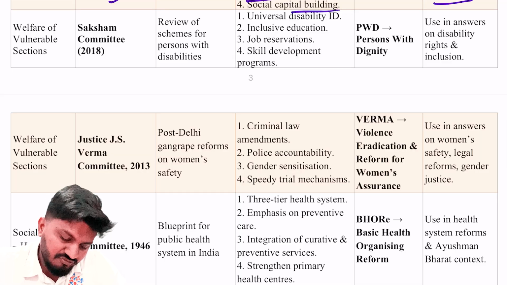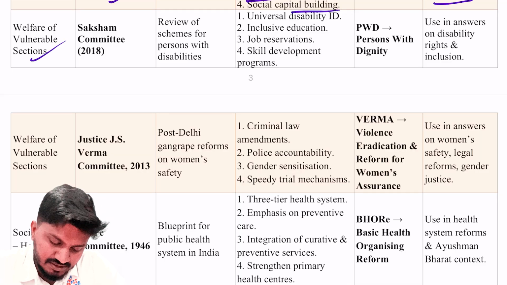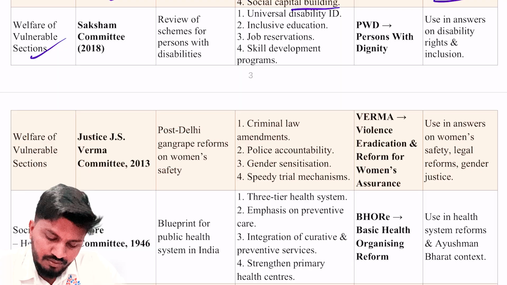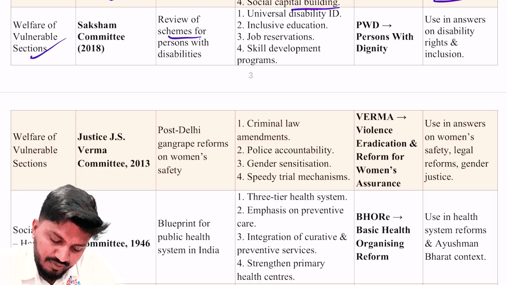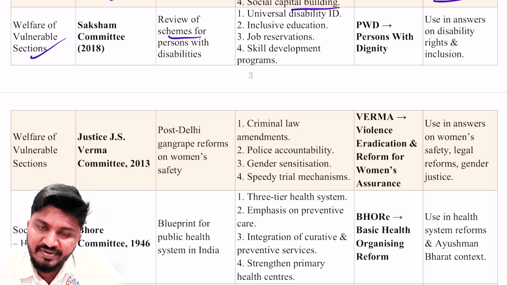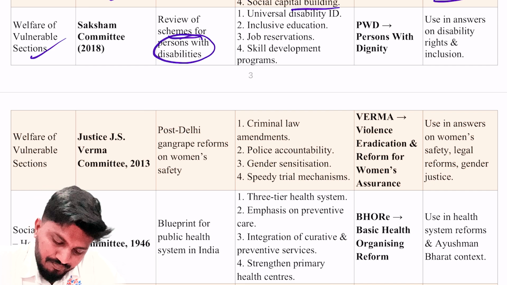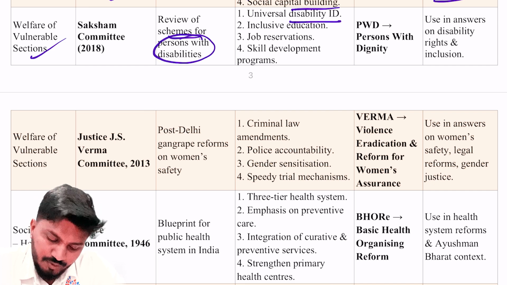Next, for welfare of the vulnerable sections, an important committee is the Saksham Committee. It was about review of schemes for persons with disabilities. Universal disability ID was provided under this scheme, inclusive education, reservations in jobs, and skill development programs.